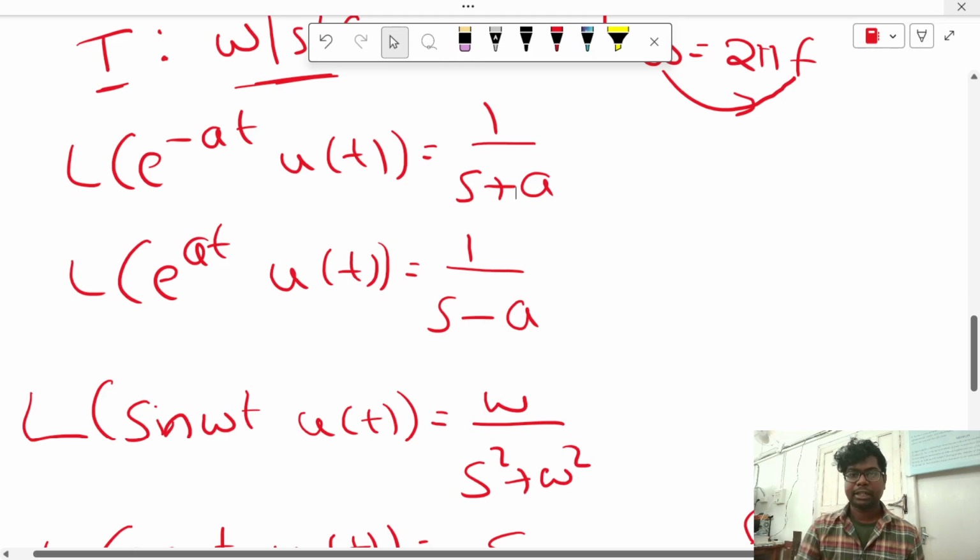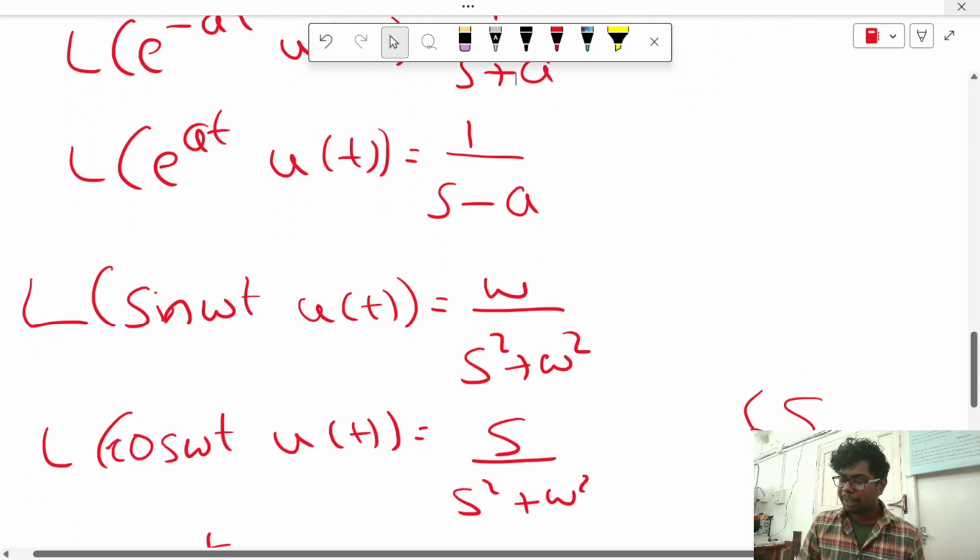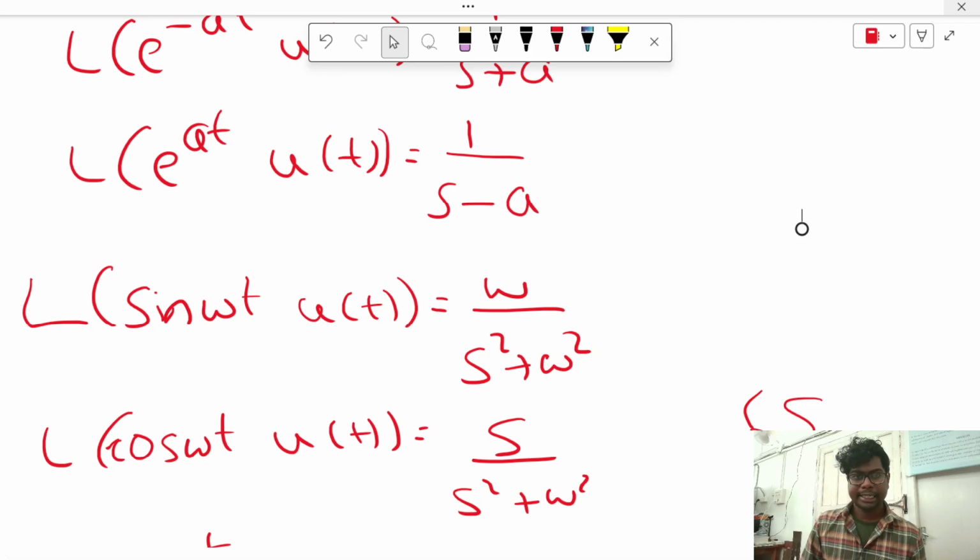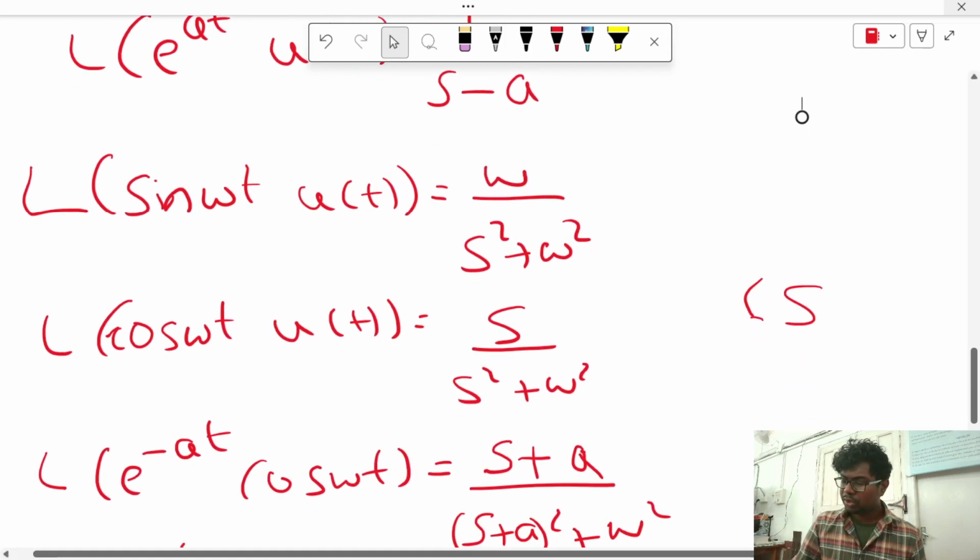Now exponential is over. Coming to the sinusoidal function: Laplace of sine omega t u of t is equal to omega by s square plus omega square. Similarly, Laplace of cos omega t u of t is equal to s by s square plus omega square. You should not be confused, because here C is nothing but cos, that means control system, CS. So the numerator will be s by s square plus omega square, and for sine, omega will come.